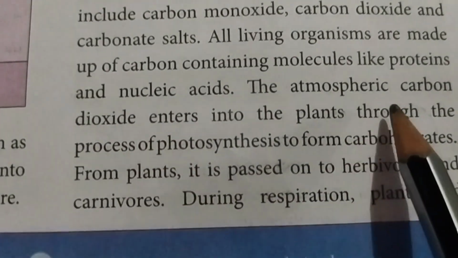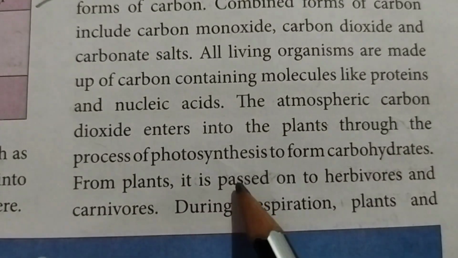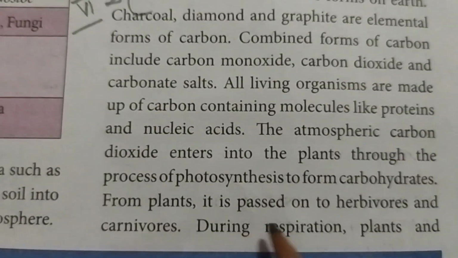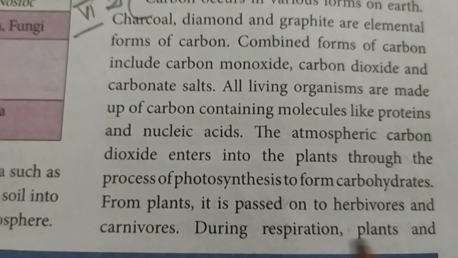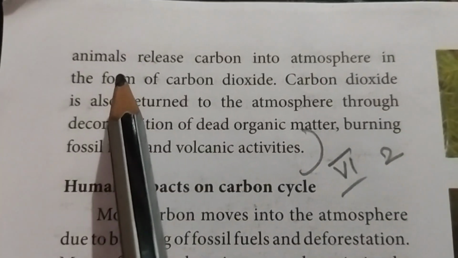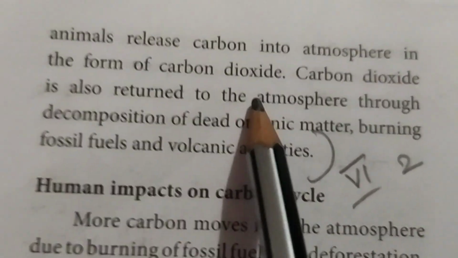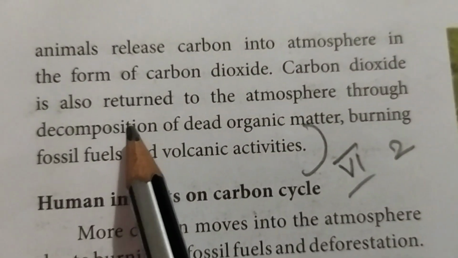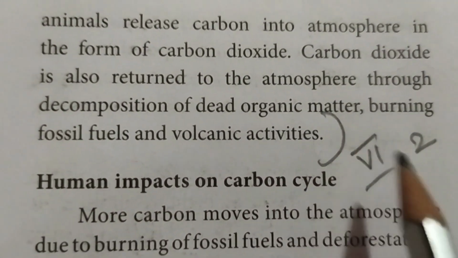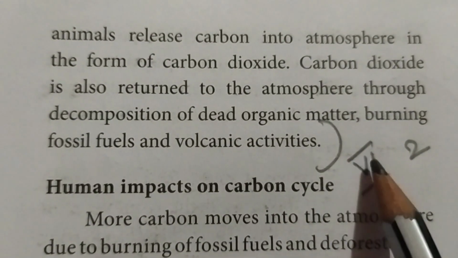The atmospheric carbon dioxide enters into the plants through the process of photosynthesis, forming carbohydrates in plants. It is passed on to herbivores and carnivores. During respiration, plants and animals release carbon into the atmosphere in the form of carbon dioxide. Carbon dioxide is also returned to the atmosphere through the decomposition of dead organic matter, burning fossil fuel and volcanic activities.